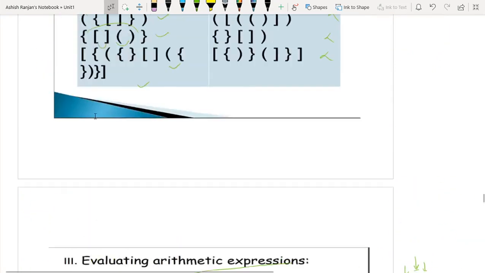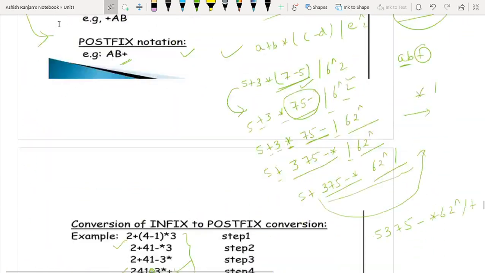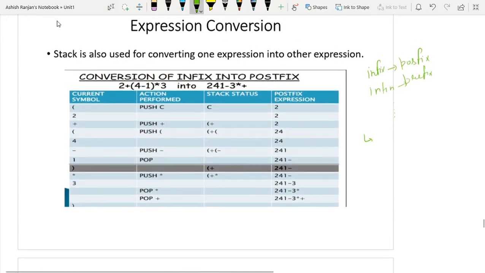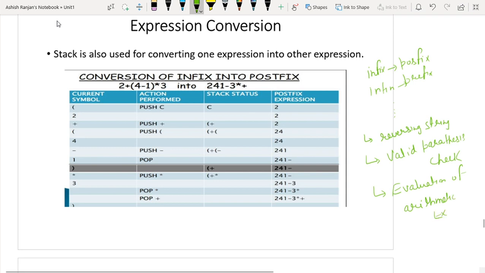So first, what I have studied, first one is reversing the string, second one is valid parenthesis check, third one is evaluation of arithmetic expression, and the fourth one is expression conversion from one type to another, from infix to postfix, from infix to prefix, from postfix to infix, and so on and so forth.